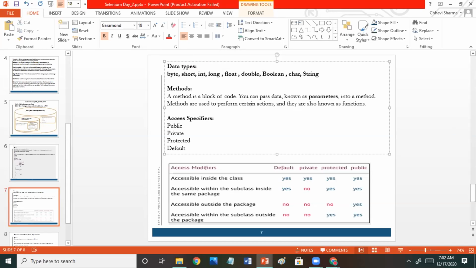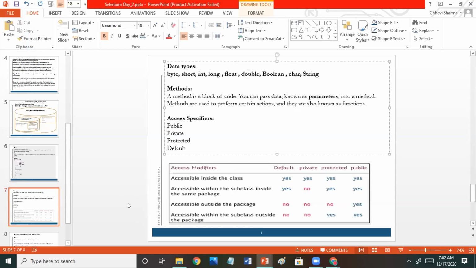No problem. Short is a whole number: byte, short, int, long. The difference is in the size. Long can hold a very big number, up to 8 bytes. Integer can hold up to 4 bytes.